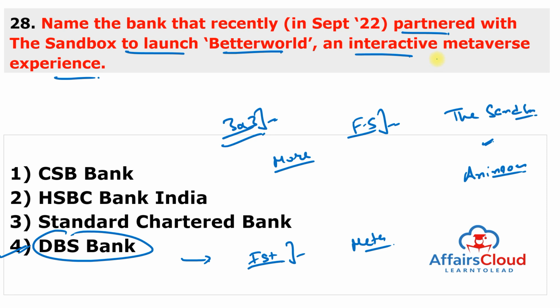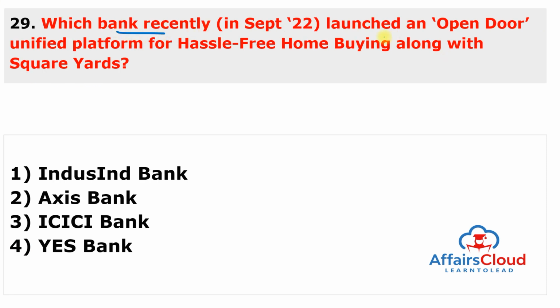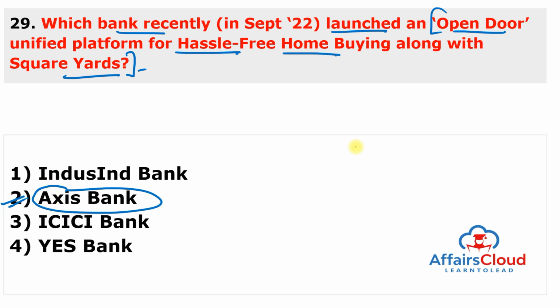Moving to next question. Which bank recently launched an Open Door unified platform for hassle-free home buying along with Square Yards? And answer of this question is Axis Bank. So answer of this question is second. So one is Axis Bank, second is Square Yards, have launched a co-branded first of its kind unified platform known as Open Door, and it is an integrated platform that makes the entire process of finding and purchasing a house a hassle-free and effective process for the clients.